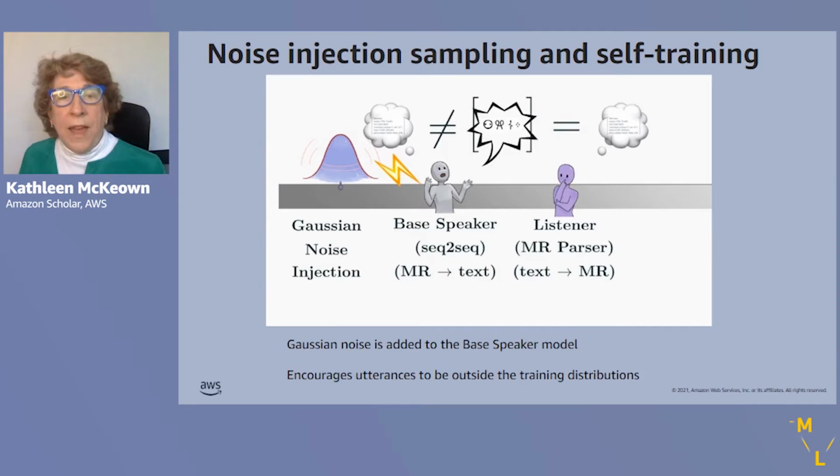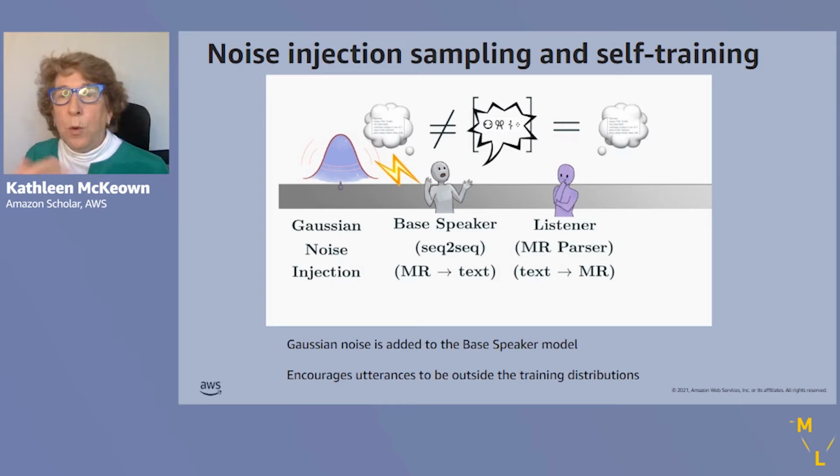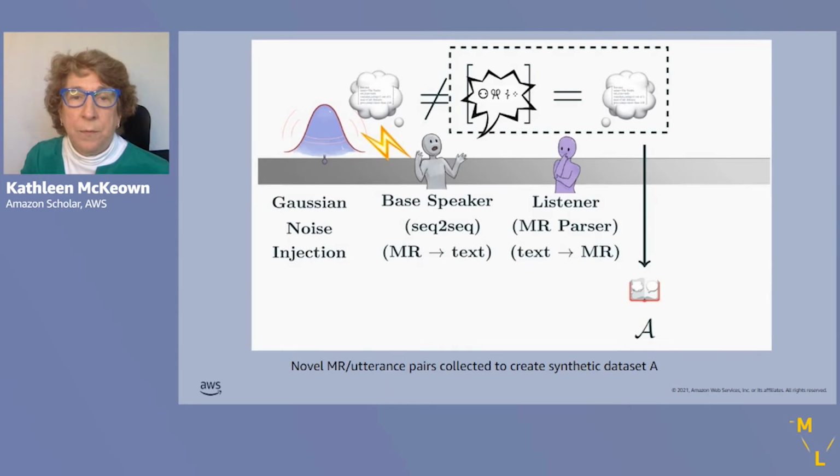Now, we then add Gaussian noise to the base speaker model, and this encourages the utterance that is generated to be outside the training distribution. So now we have a novel utterance which doesn't correspond to the input meaning representation, and the listener will produce a new meaning representation which does correspond to what was generated.